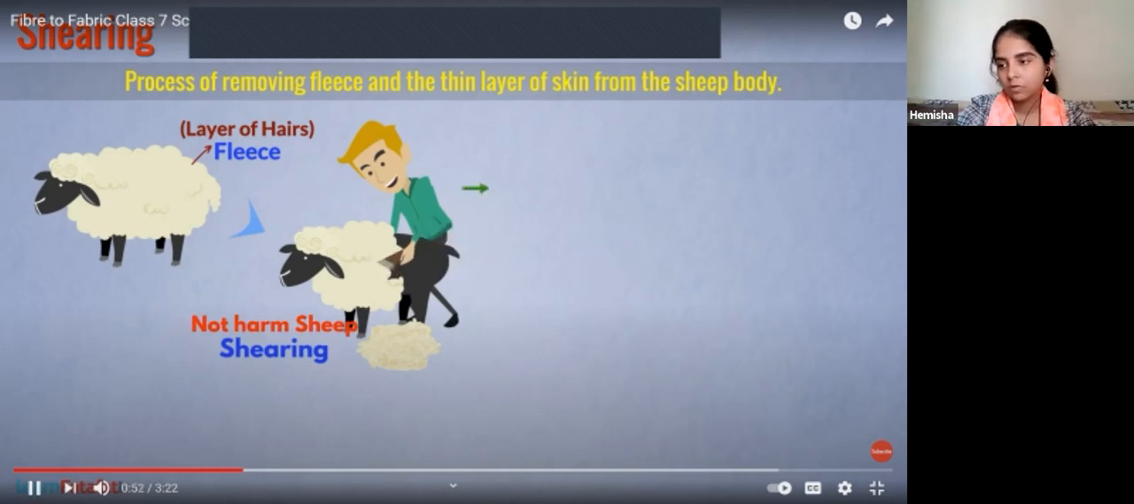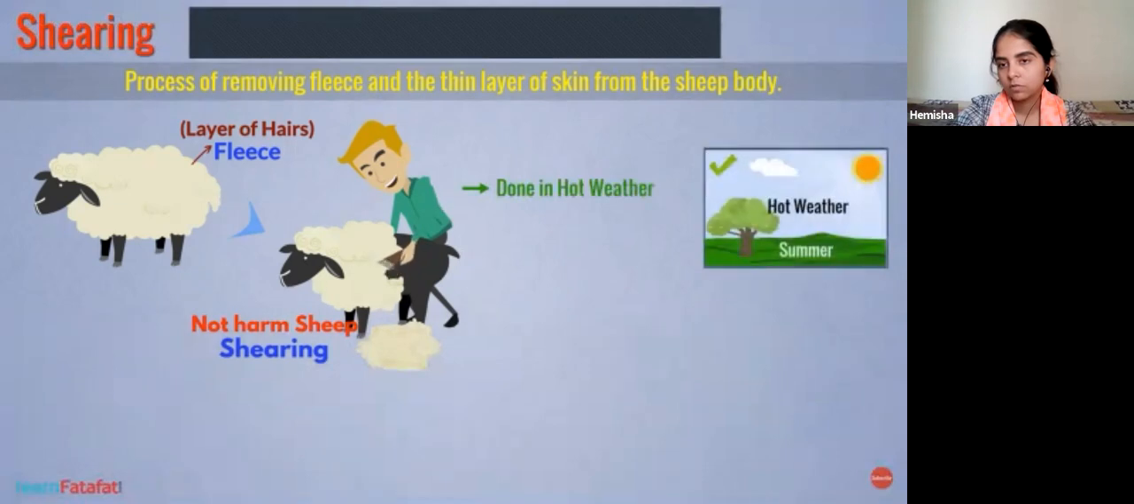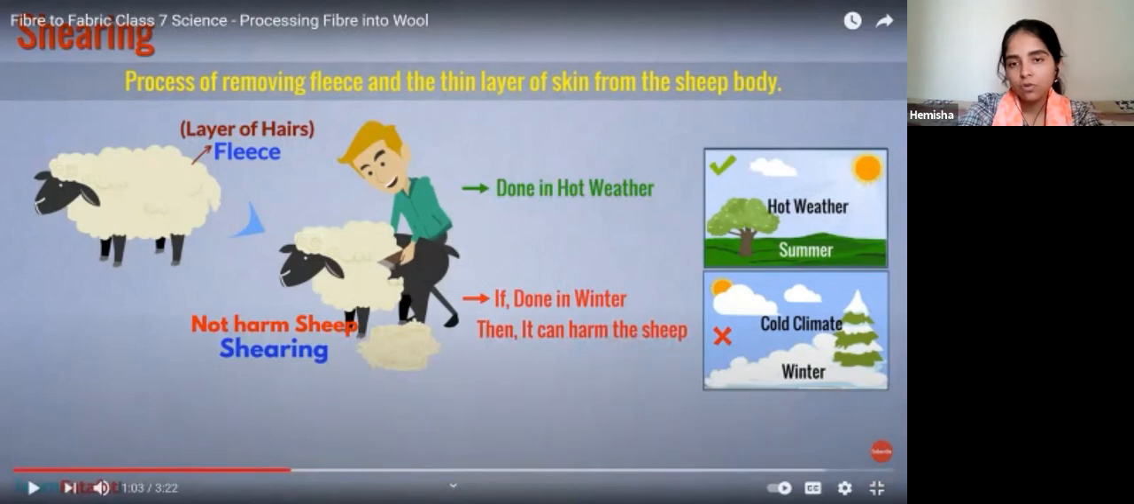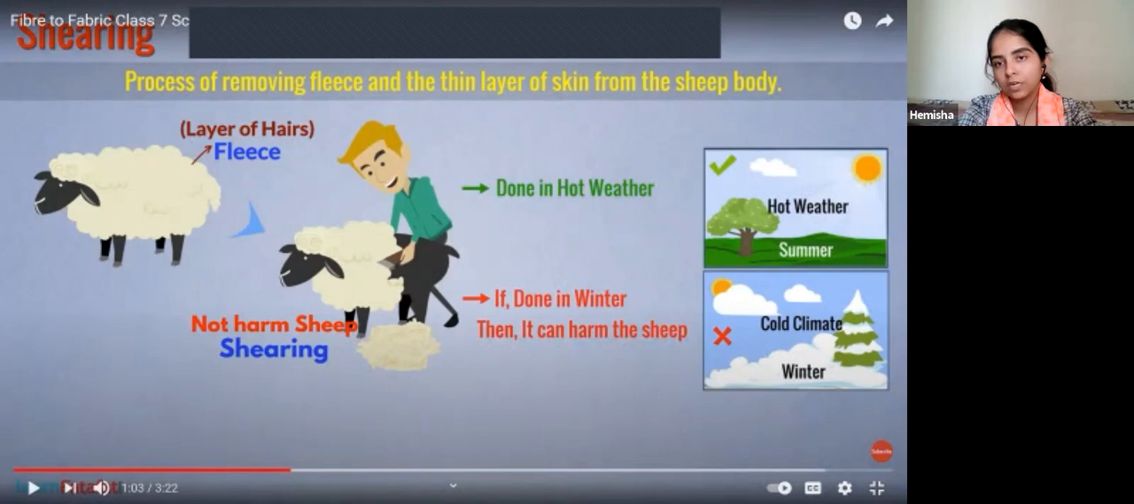However, this process must be done during hot weather. The reason is simple. If shearing is done in winter, then the cold climate could harm the sheep, since the protective layer is gone. Okay, why is it so? Because right now we are not wearing a sweater. We don't need to protect our skin or body. Right now we are not wearing a sweater because it's already hot outside.